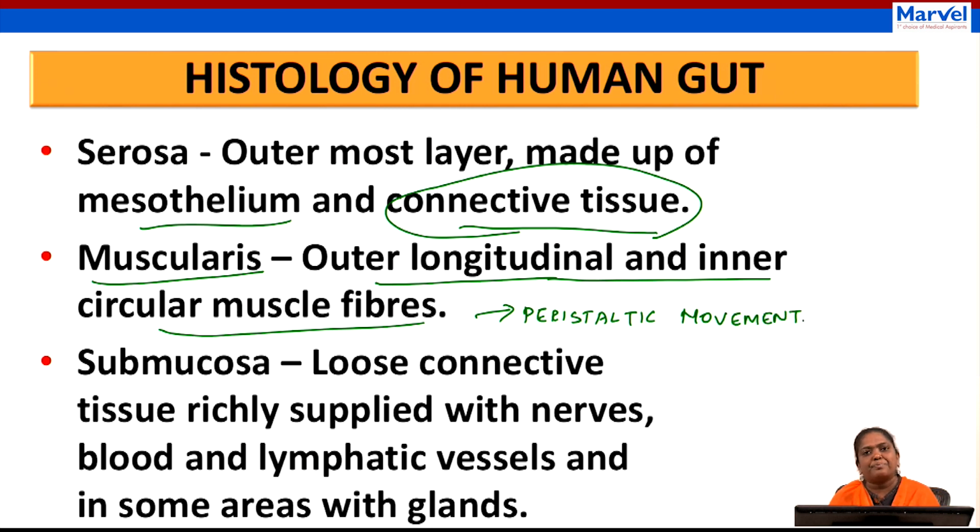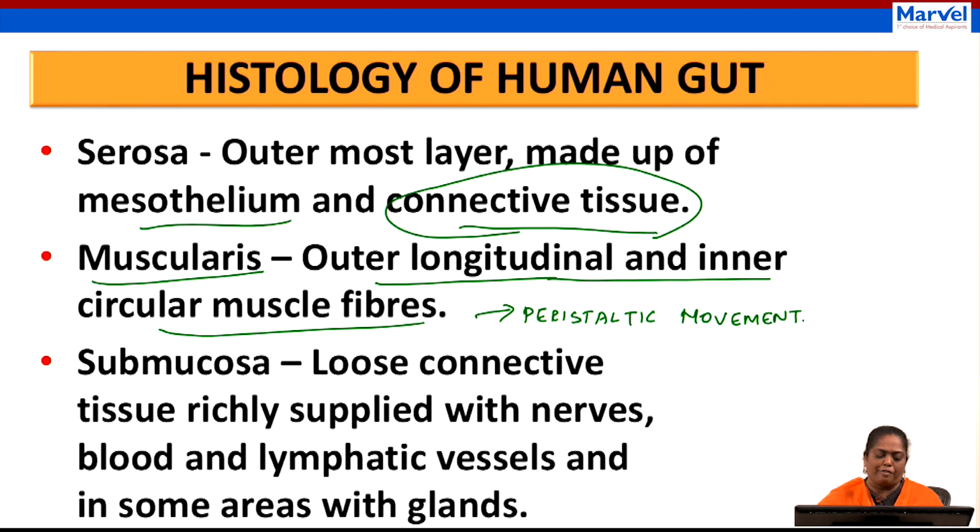When we are taking food, there is alternate contraction, relaxation, contraction, relaxation, contraction, relaxation. Like that, our food will move. This type of movement is known as peristaltic movement.